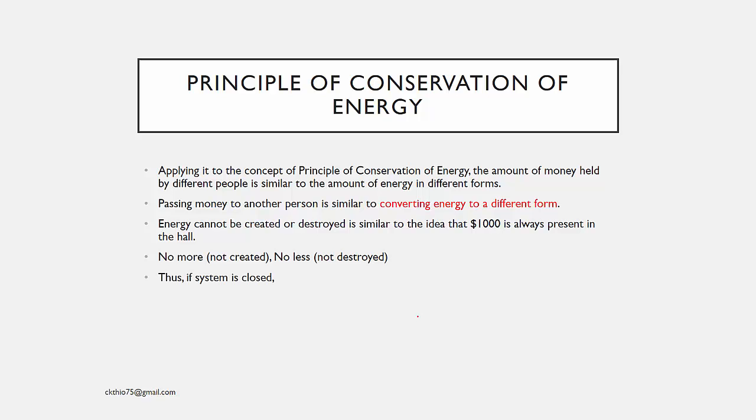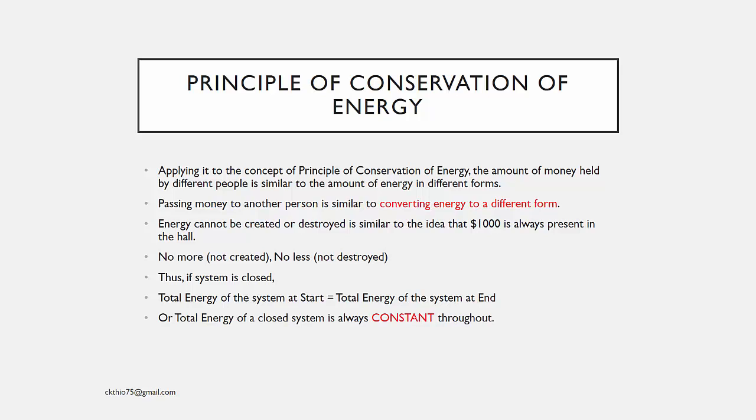Thus, if the system is closed, you can say that the total energy of the system at the start will always be equal to the total energy of the system at the end. Or the total energy of the closed system is always constant. Just like the $1,000. The total amount of $1,000 will always be $1,000 throughout the entire 30 seconds.